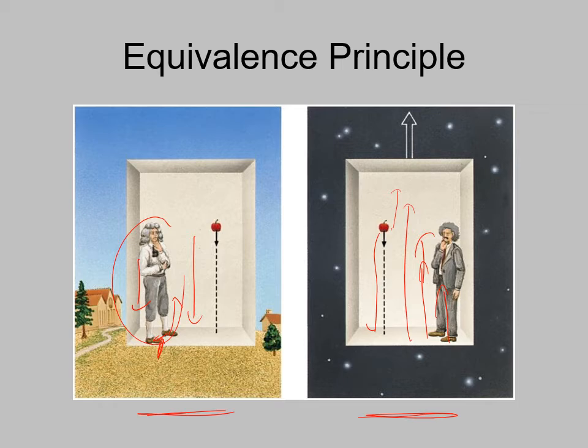And so, again, if Einstein were sitting in this box right here, then the seat he's sitting on is pushing upwards on him to make him go with it. And so there'd be no way of doing an experiment that allows either of them to know whether they're in a box on a planet with gravity or a box in deep space that's accelerating upwards. And so that's the basic principle of equivalence.